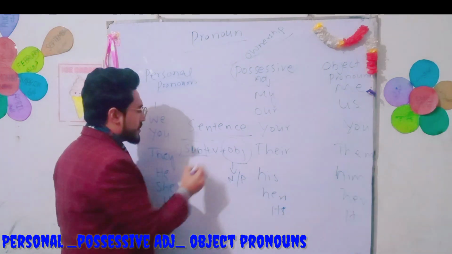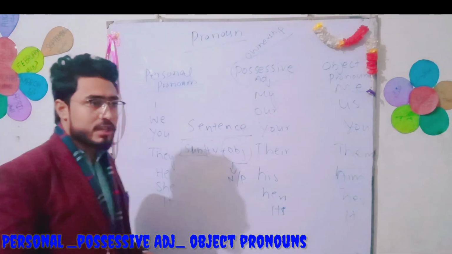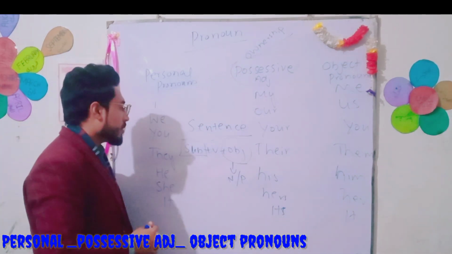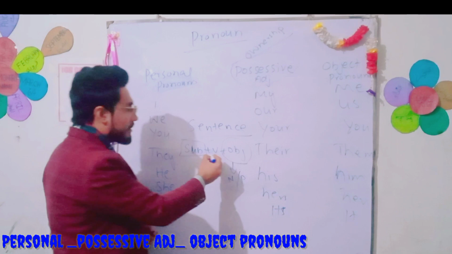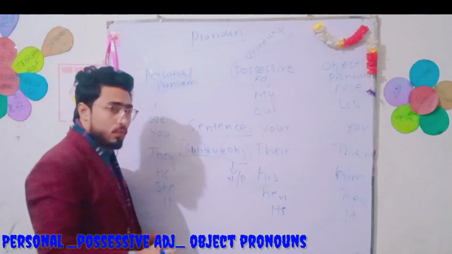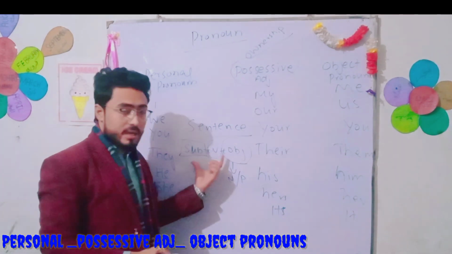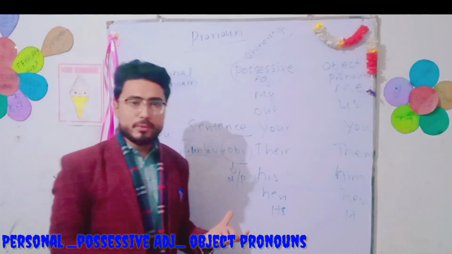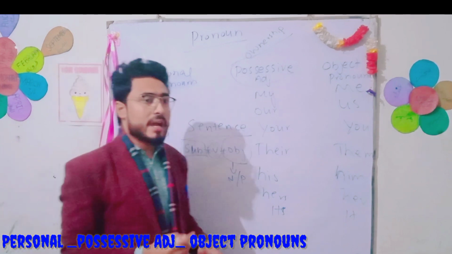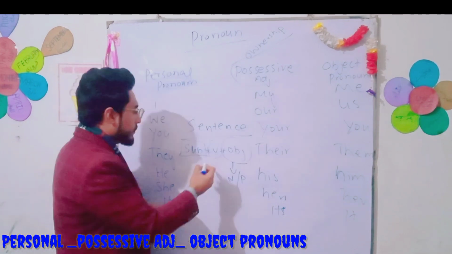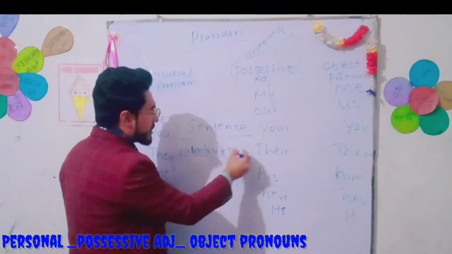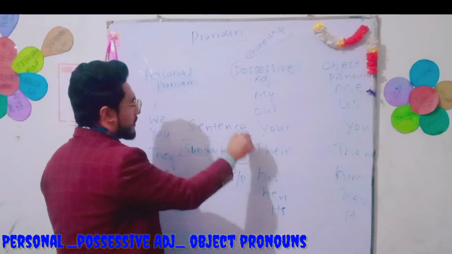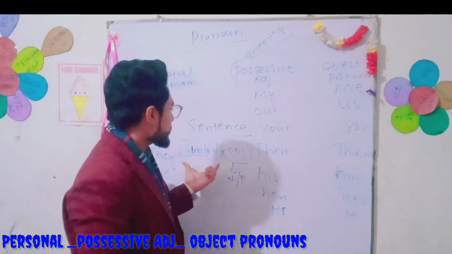This is called a subject. So subjects are I, you, they, he, she, it, and Ahmad, Aslam, Sana, and all these are subjects. Then we use a verb. It can be a stative verb, a helping verb, or a dynamic verb. It depends. For example, this is a verb and this is an object. So we will use these object pronouns instead of the object, right? This is a simple way.